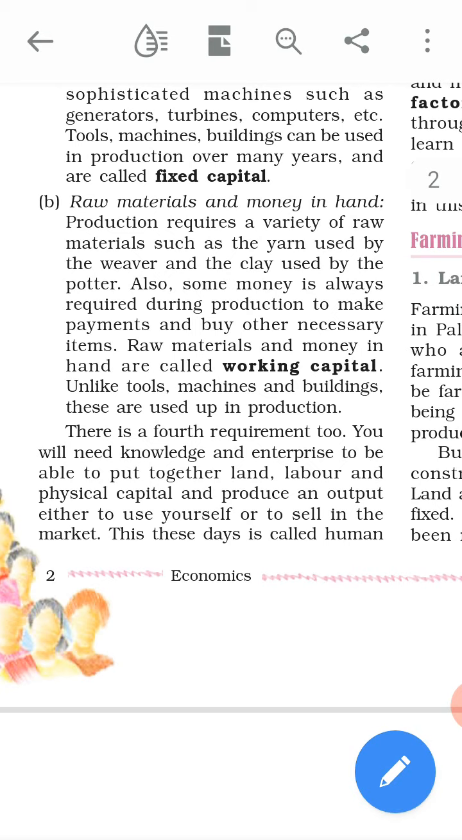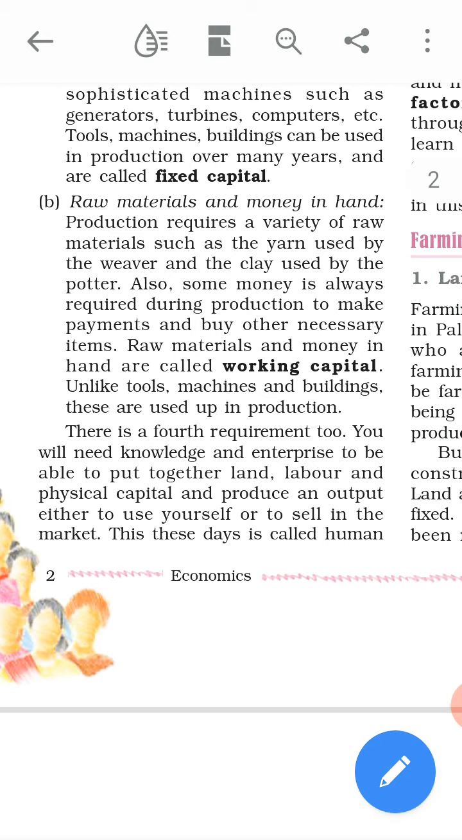Also some money is always required during the production to make payments. To make payments means to give salaries or payment to the workers, so we require money also, and to buy other necessary items. So to buy other things for the production, we need money. Money is also an important factor. Raw materials and money in hand are called working capital. So raw materials and money, both of them are called working capital.